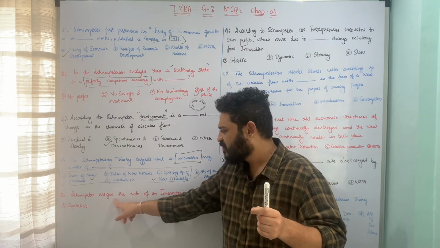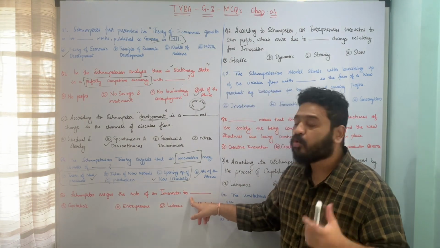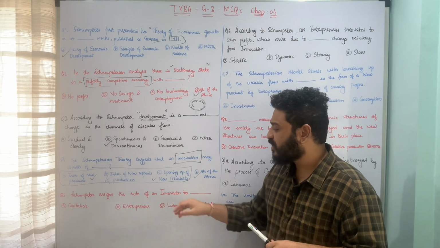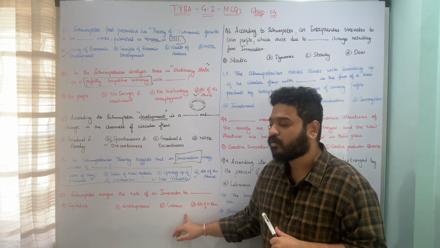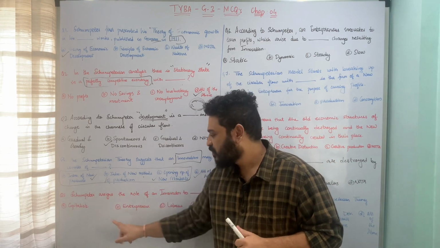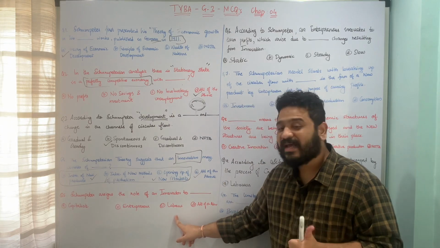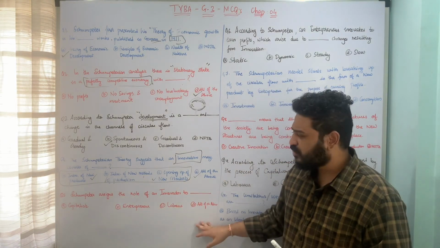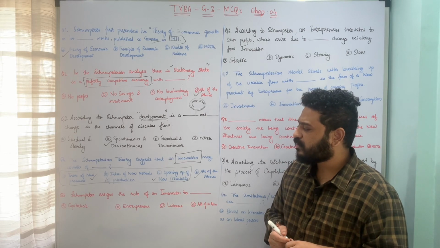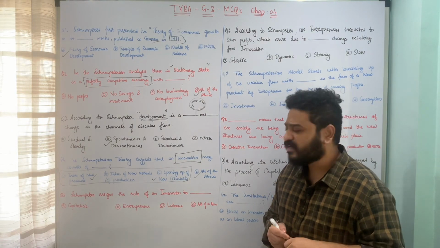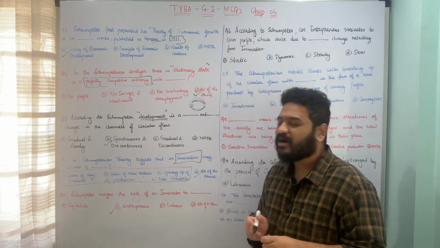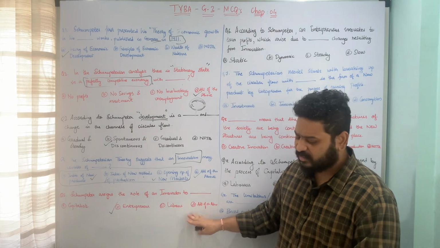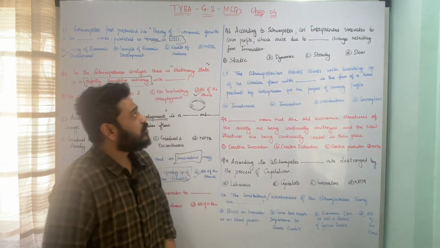Schumpeter assigns the role of an innovator to whom? So Schumpeter assigns a role of innovator, and we have to identify to whom he has assigned that role, whether it is A, capitalist, B, entrepreneur, C, labor, or D, all of the above. That means entrepreneur, capitalist, and labor. So here the role of innovator according to Schumpeter is assigned to none other than the entrepreneur. So here the correct answer is option B, entrepreneur. I hope the question is clear. Let us now move to the next question.